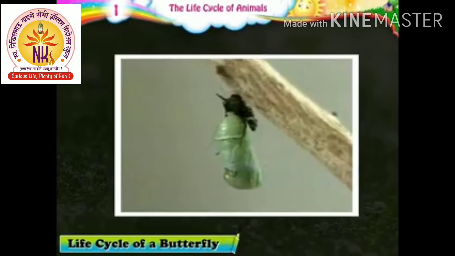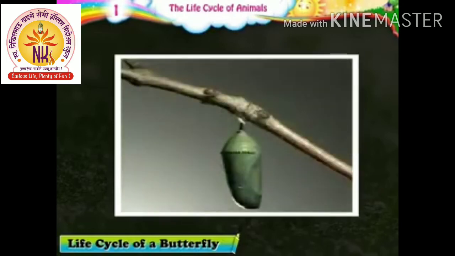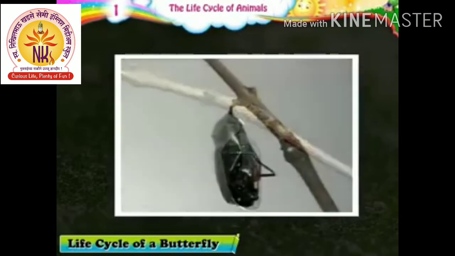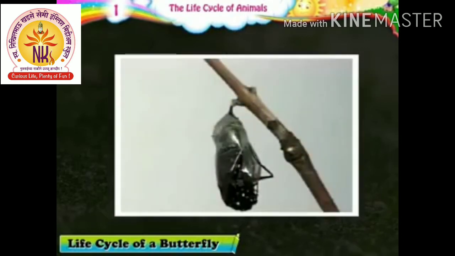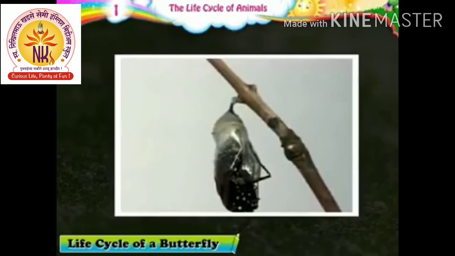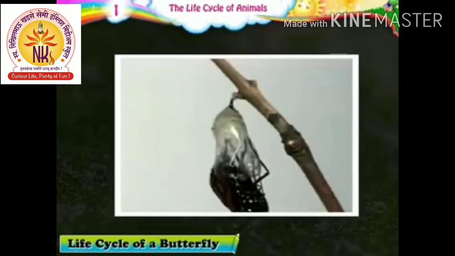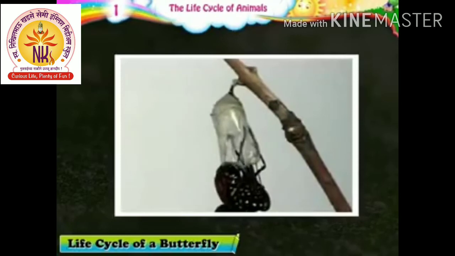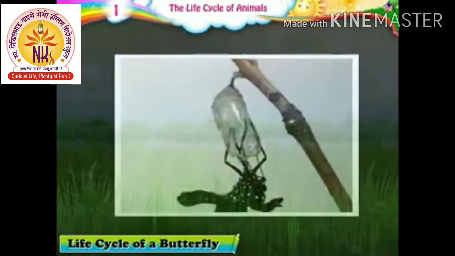The plain tiger caterpillar rests in the cocoon for 11 to 12 days. It does not eat anything in this stage. The caterpillar undergoes drastic transformation inside the chrysalis. Its legs grow longer. Attractive wings are formed. The plain tiger butterfly is now fully grown inside the chrysalis. Finally, the adult butterfly is ready to emerge out from the chrysalis.